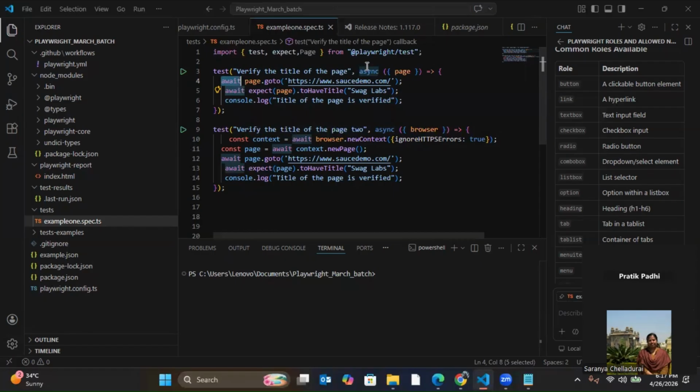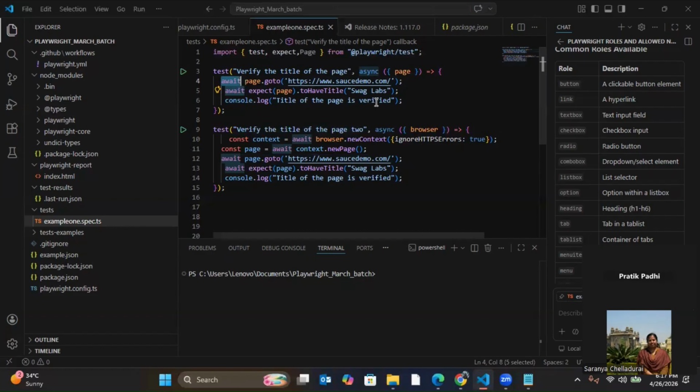So for that reason, as Playwright test accepts asynchronous functions, all the lines of code which I'm writing inside that function should have an await associated with it, so that it will execute line number 5 after 4, line number 6 after line number 5, or else it will execute in random order, which is not expected.